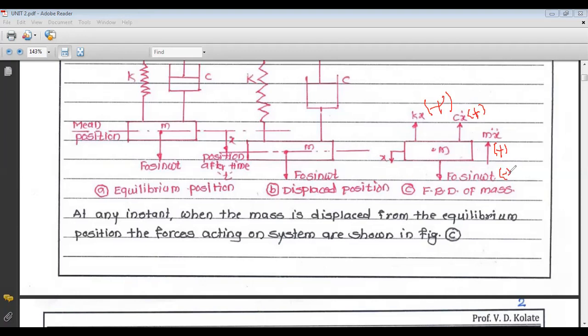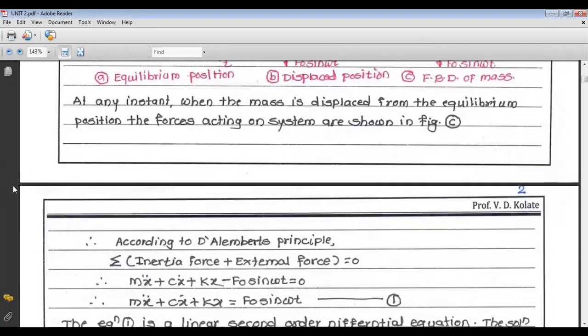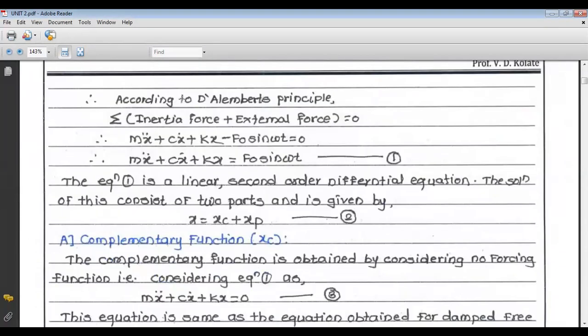According to D'Alembert's principle, or the inertia equilibrium method, the algebraic sum of all inertia force plus external force must be equal to 0. So we get the equation: inertia force is mx double dot, in upward direction, so it is positive.